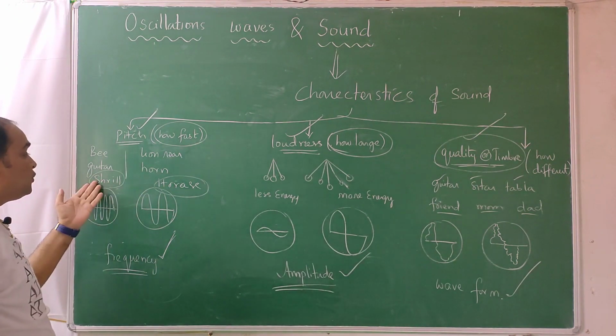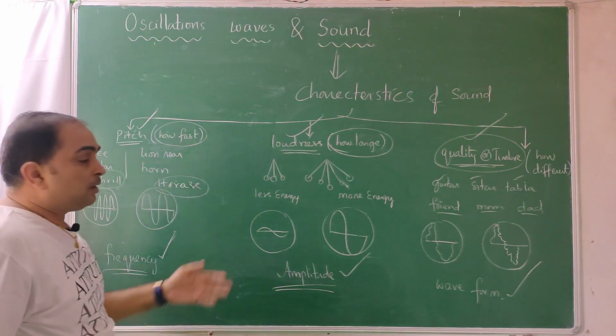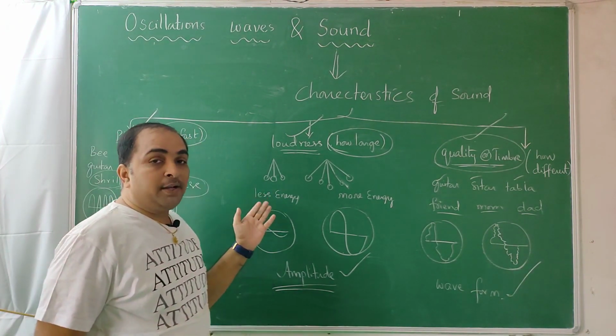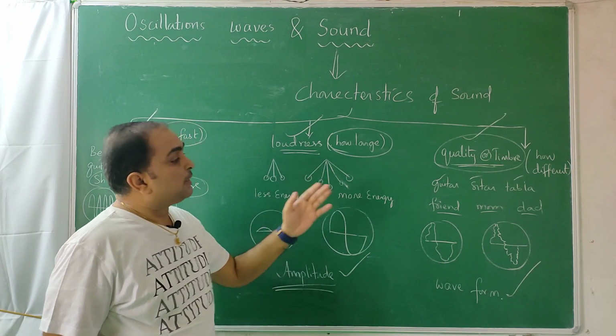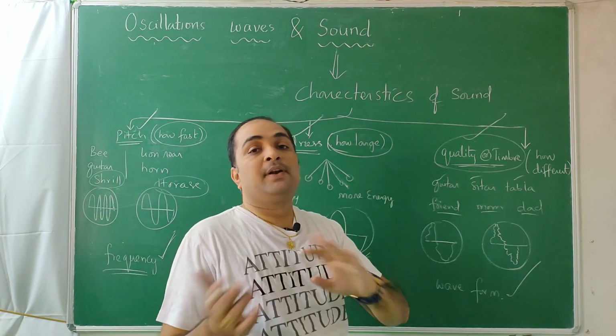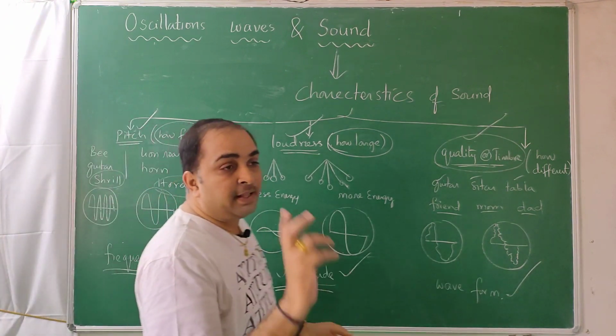Here, high pitch means shrill voice, low pitch means hoarse voice. Here, low energy means less loud, more energy means more loud. Here, different voices created having same frequency and same amplitude differ in their waveform.